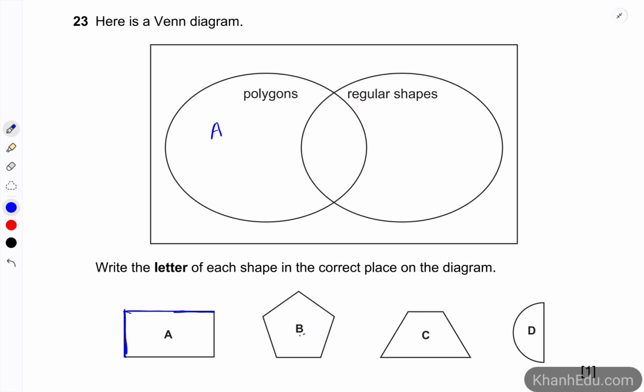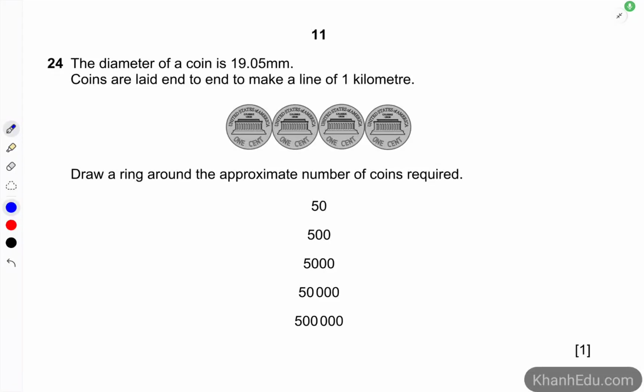And the next one is also a polygon and a regular shape. Actually, it is a regular pentagon, so B has to be put in the overlap area. And C is a polygon but is not a regular shape. And the last one, D, because it has a curve, so D is not a polygon and also not a regular shape.